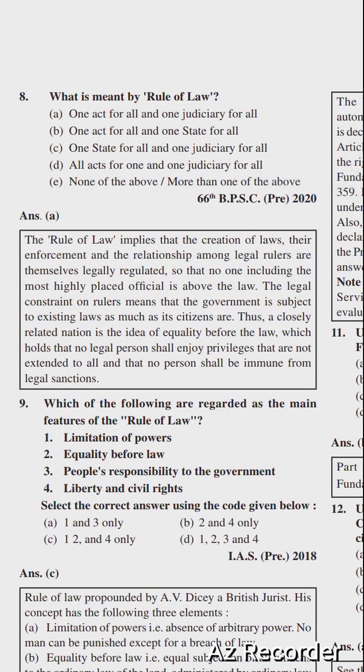The rule of law implies that the creation of law, its enforcement and the relationship amongst legal rules are themselves legally regulated, so that no one, including the most highly placed official, is above the law.